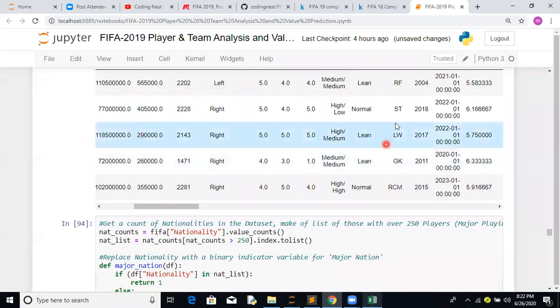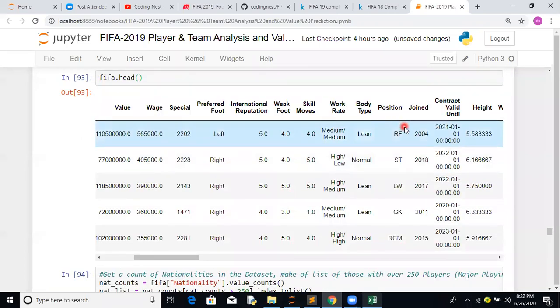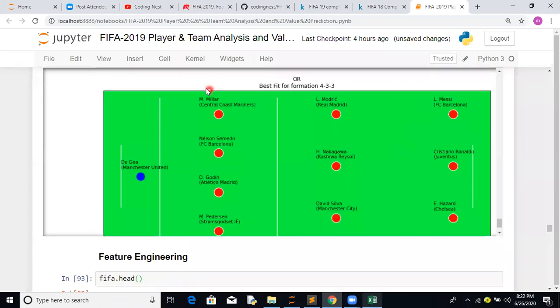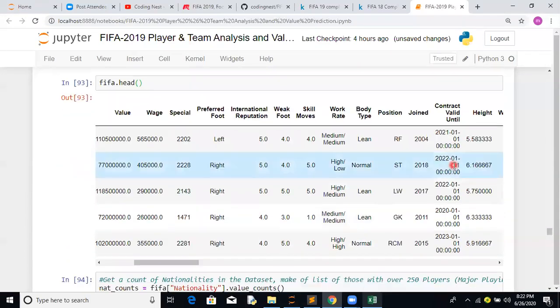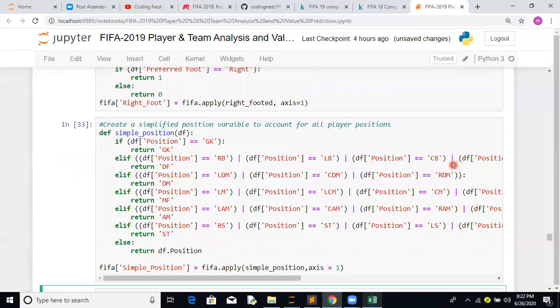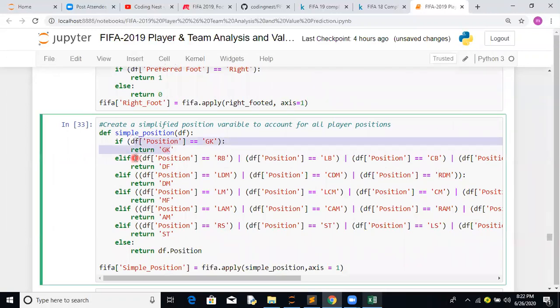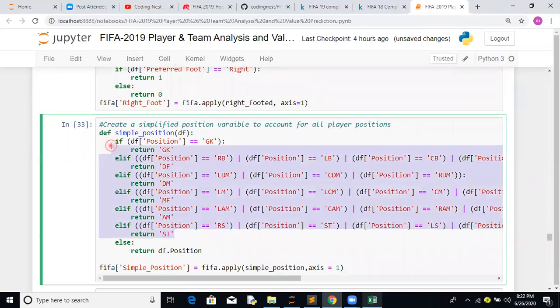Again, positions. As we discussed, we can club these into defense, midfield, and forwards, so we can create a simpler kind of position. Here goalkeeper is goalkeeper, and all of this is clubbed into a DF. We have converted into defensive midfield, midfield, attacking midfield, and ST. You can club as per how many you have to make.